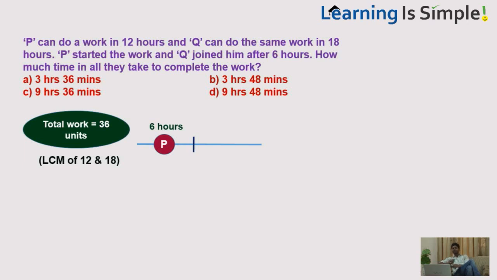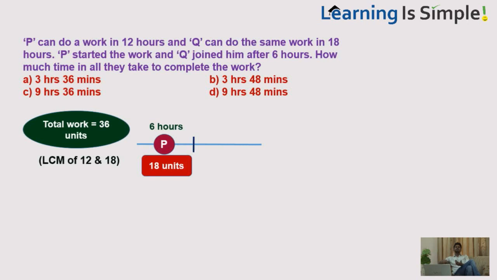P can do 3 units of work per hour. So in the first 6 hours, he can do 6 times 3, that means 18 units of work. By the end of the 6th hour, P must have completed 18 units of work already. And the total work we have assumed was 36 units.